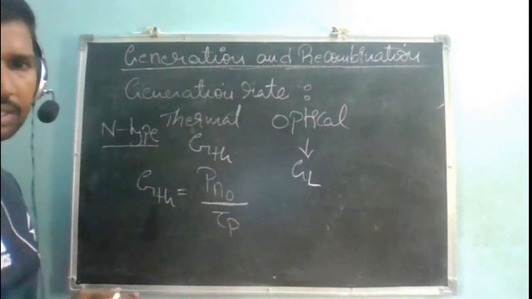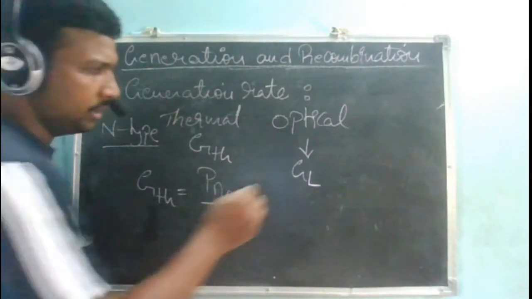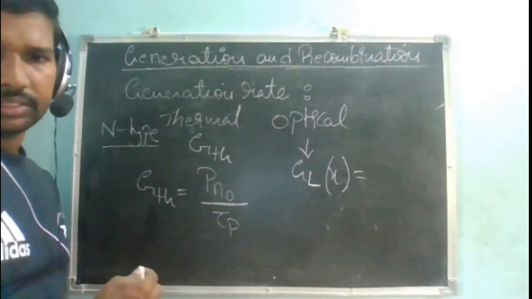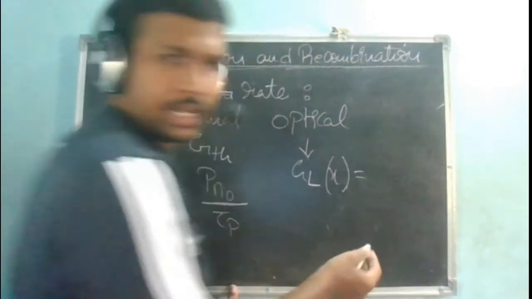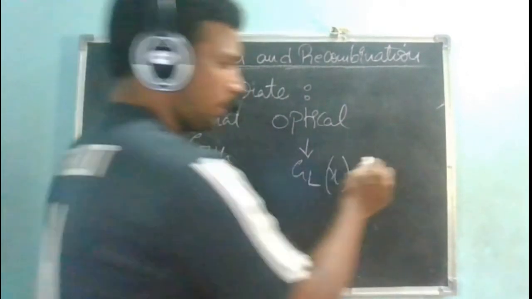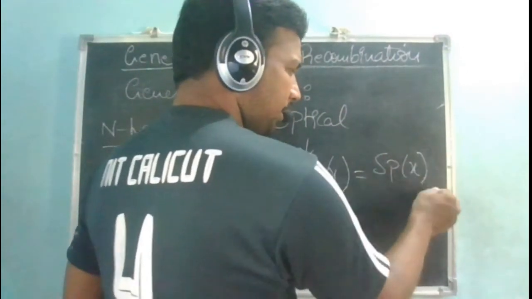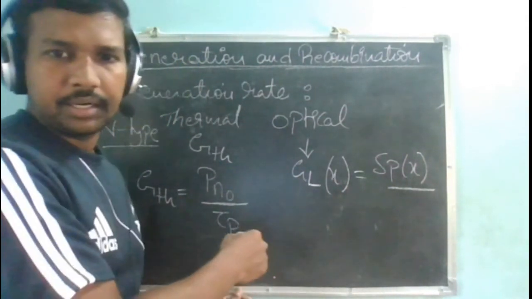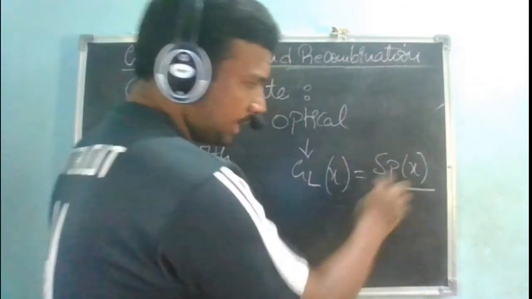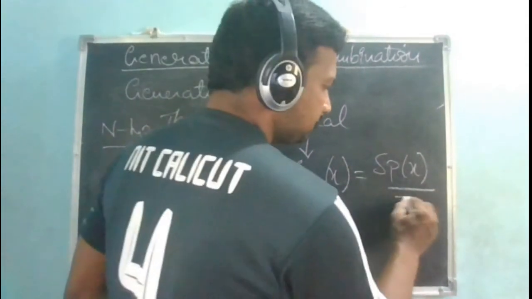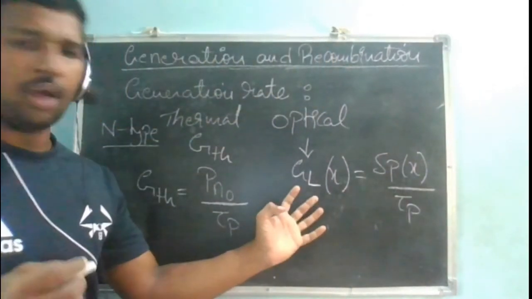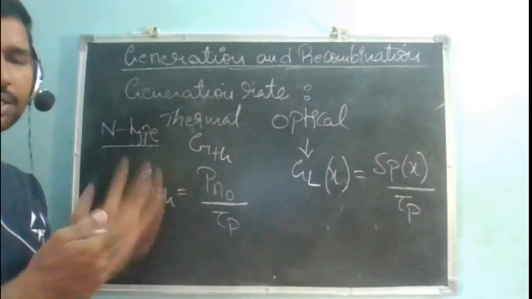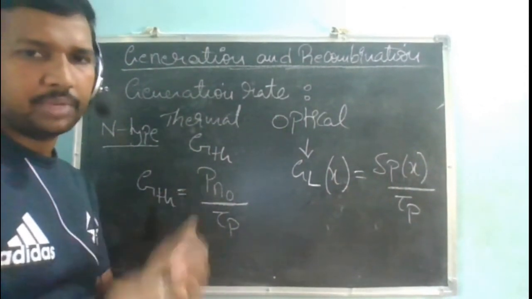If I consider the optical generation, it is varying as a function of x. What is the minority carrier concentration? Delta p of x, as a function of x. So G_L of x, the generation rate, is delta p of x divided by the lifetime, tau p. This is the optical generation rate, and this is the thermal generation rate. Generation rate means the number of electron hole pairs per unit volume per unit time.